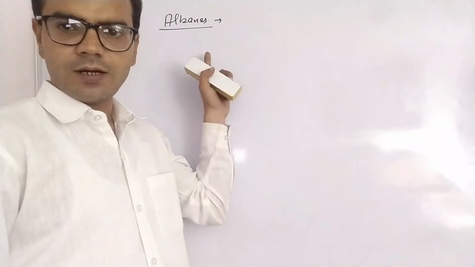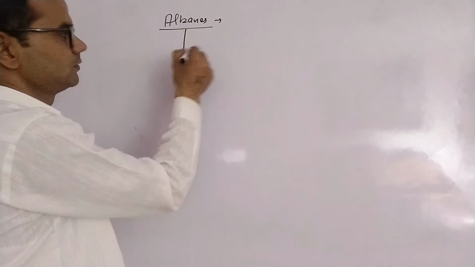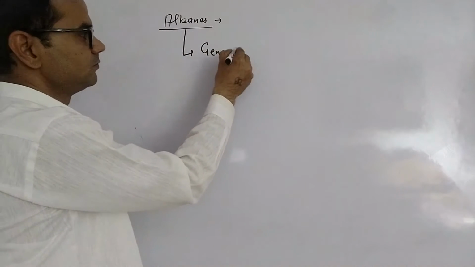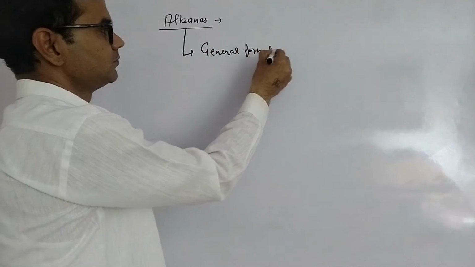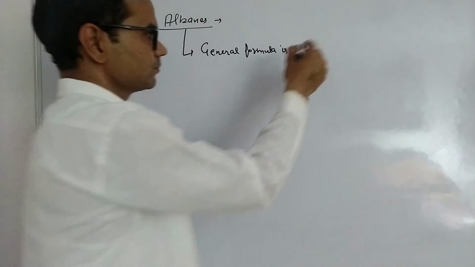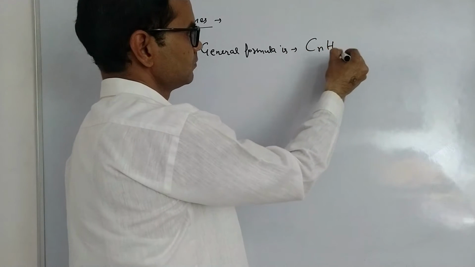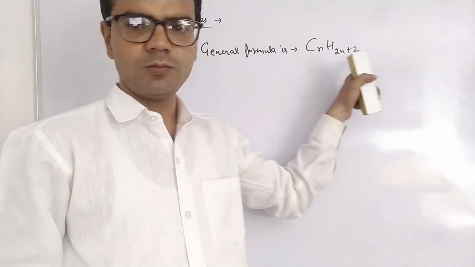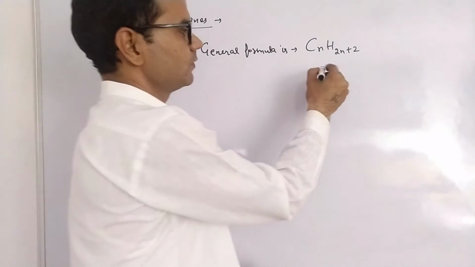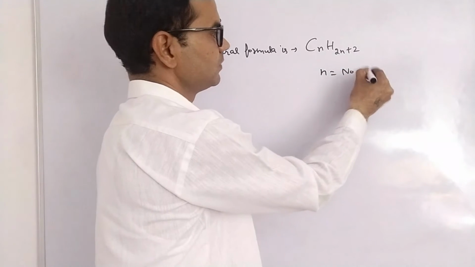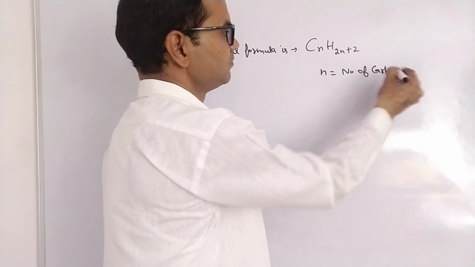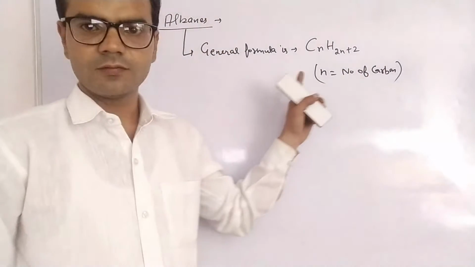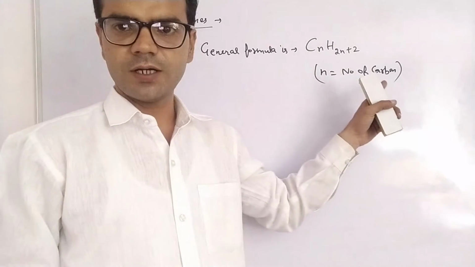First is alkanes. The general formula is CnH2n+2, where n is the number of carbon atoms.